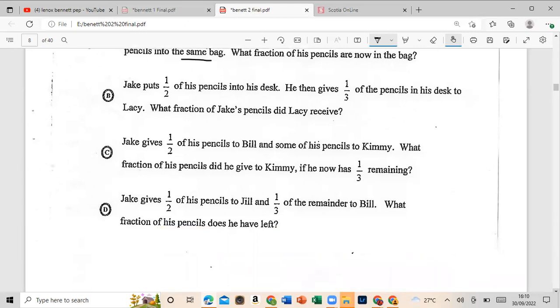Let's look at D. Jake gives half of his pencils to Jill and 1/3 of the remainder to Bill. That will not give you the answer because it says 1/3 of the remainder. So if it was 6, he gave 1/3, which would be 2. So that would not give us the answer.